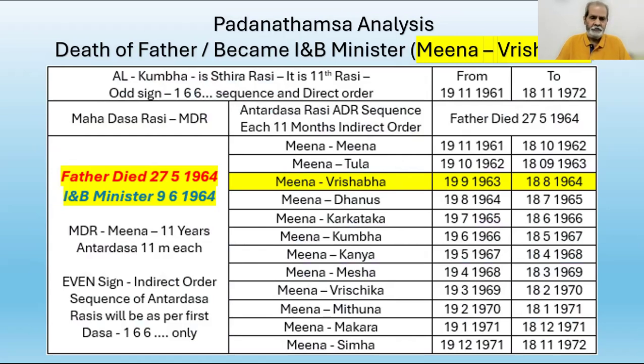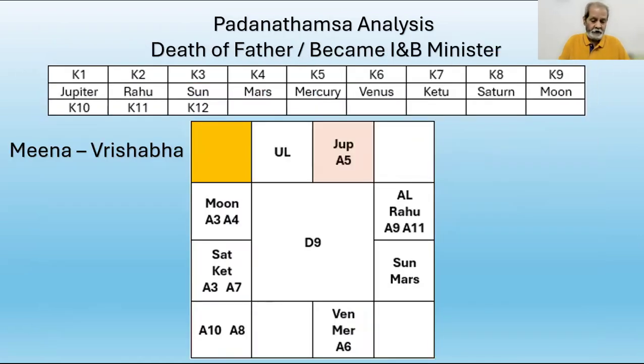Meena Mahadasha, Vrushabha Antardasha. So it was during the Mahadasha of Meena from 19th November 1961 to 19th November 1972, 11 years, I already told you. And the Antardasha of Vrushabha operated from 19th September 1963 to 19th August 1964. It is also highlighted on the screen. The Dasha Karakas of this Mahadasha are also shown on the screen. So the Mahadasha Antardasha Meena Vrushabha analysis.